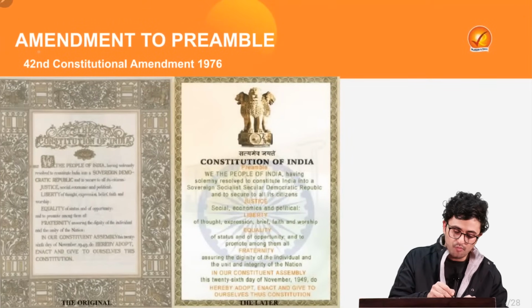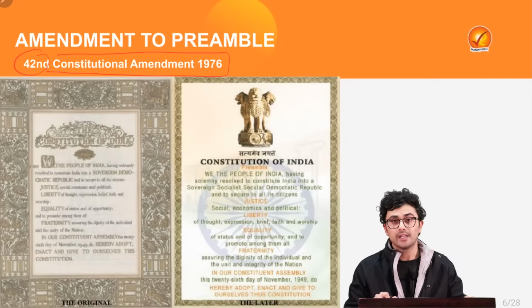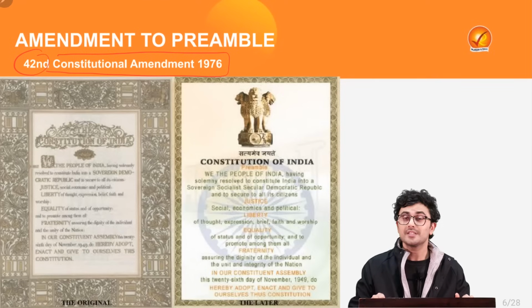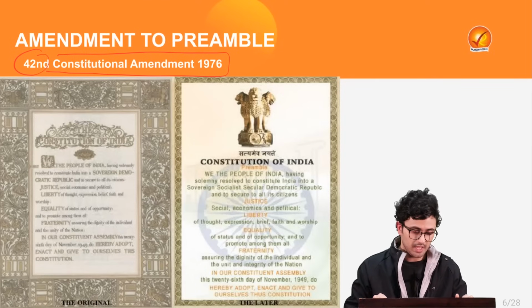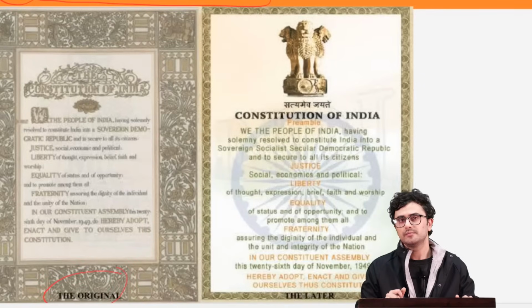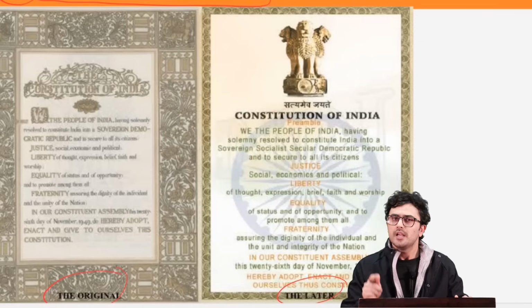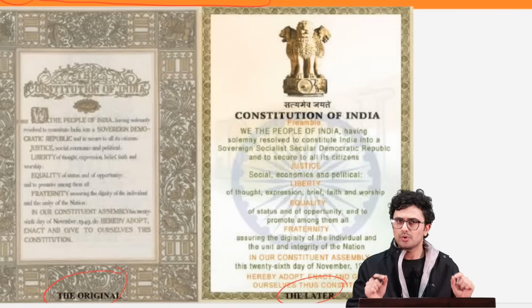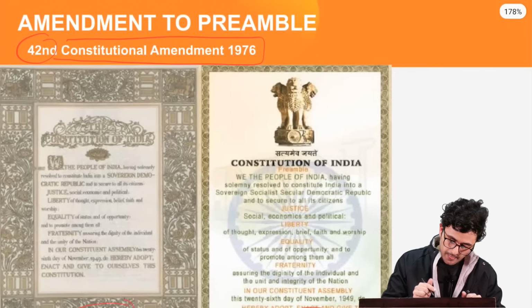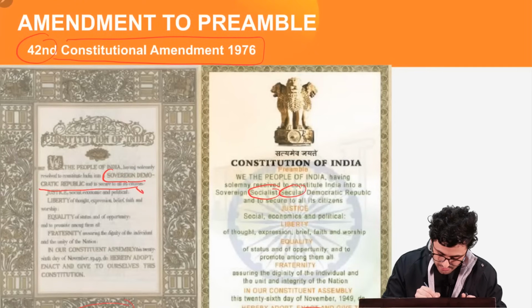Now let's see what changes were introduced to the preamble by the significant 42nd Constitutional Amendment Act. Well, on your left is the original preamble and towards your right is the amended preamble. In the original preamble, if you closely observe, the words such as socialist and secular are absent.